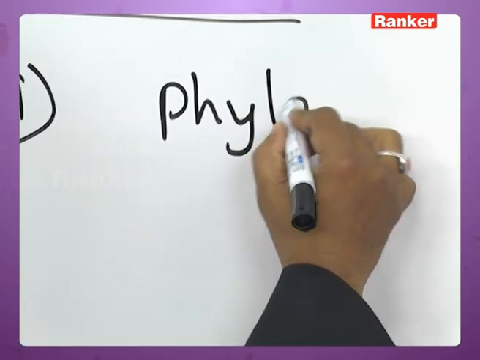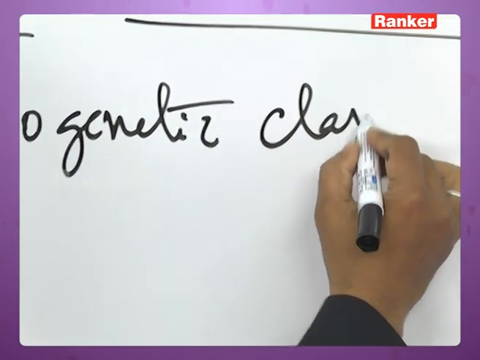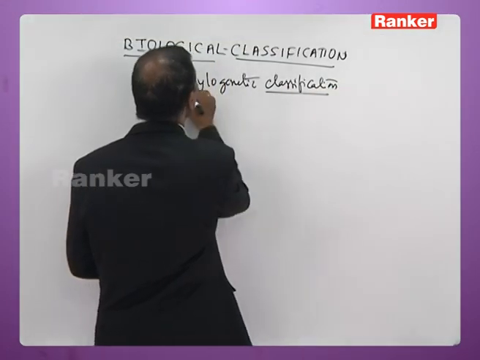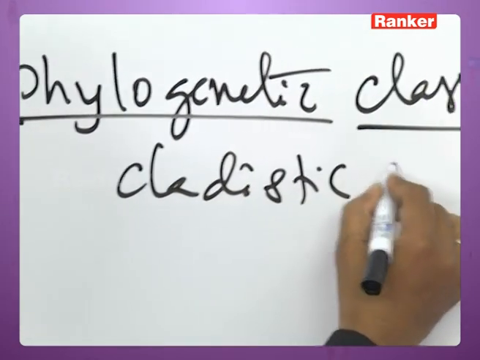The third method of classification is called the phylogenetic method of classification. This phylogenetic method of classification is also called cladistic classification.